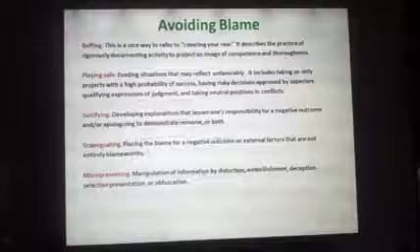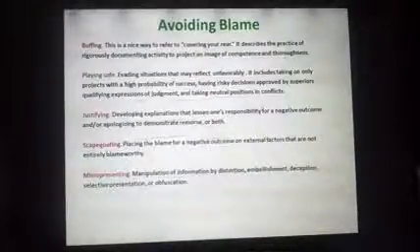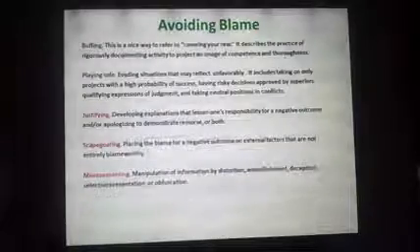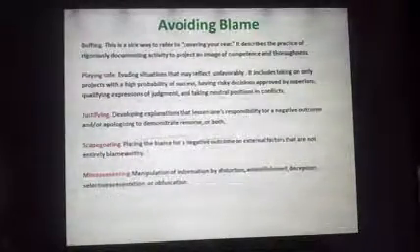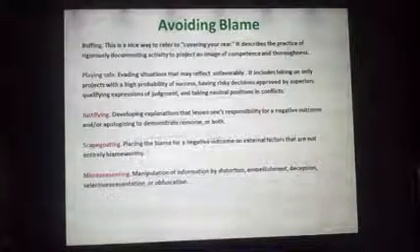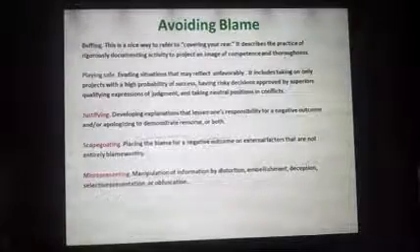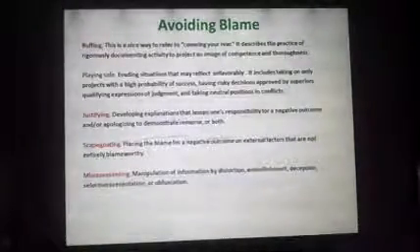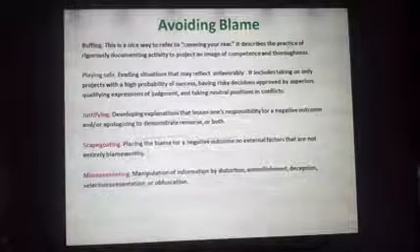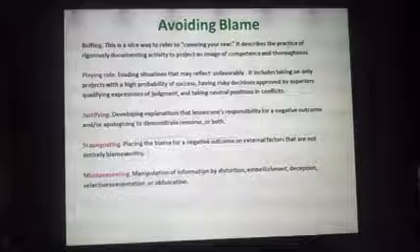Then we saw some of the avoiding blame techniques also. This is, I think, avoiding action, and this is avoiding blame. This is a little difference. You have to note this difference, otherwise you may get confused. We have in this some different techniques, and some are also common. Like proofing, we saw, a niche way to refer to covering your rear. It is describing the practice of rigorously documenting activity to project an image of competence and thoroughness. What you have to do is project the image of competence and thoroughness.